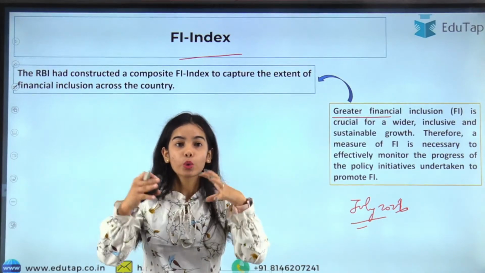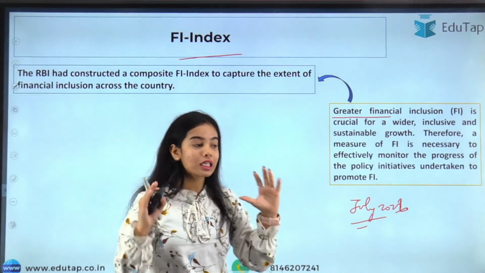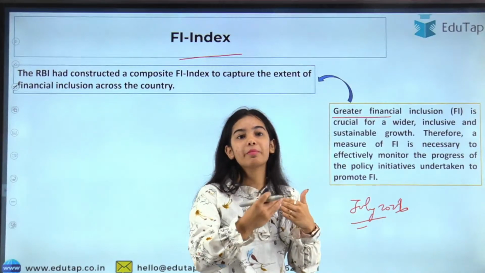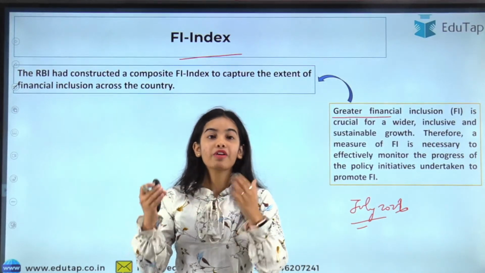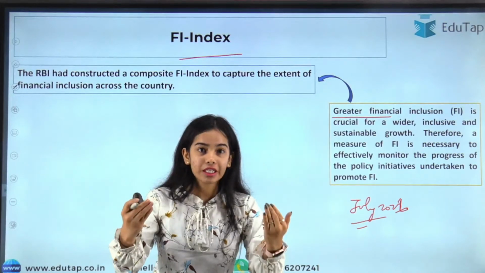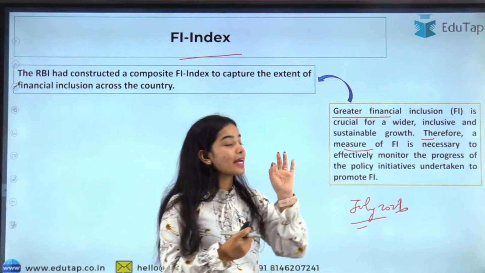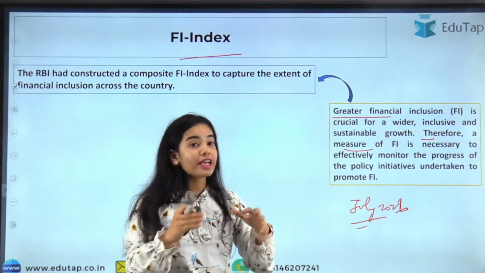We have to include the people of the country in the financial system for the country to grow in a sustainable, inclusive manner. We need sound fundamentals, where our people have financial literacy. Therefore, a measure of financial inclusion is necessary to effectively monitor the progress.